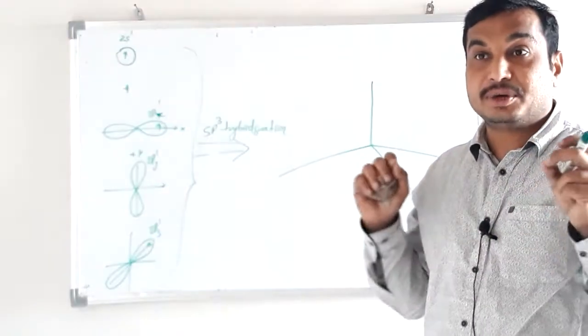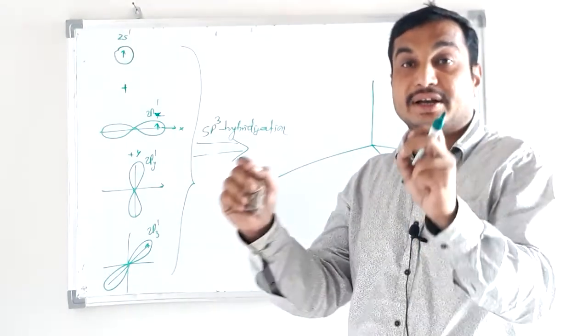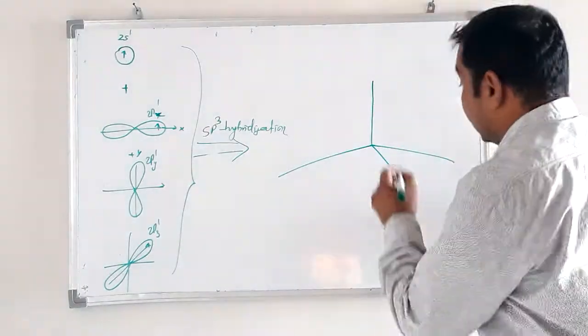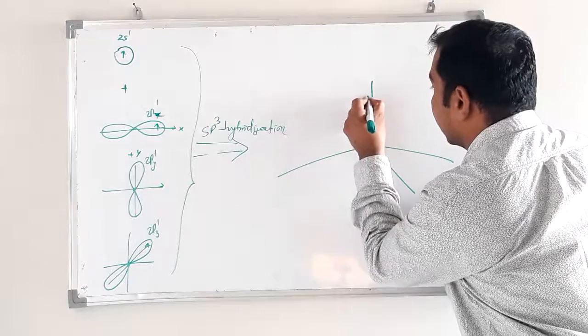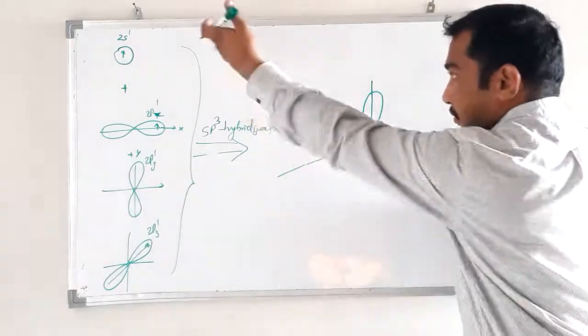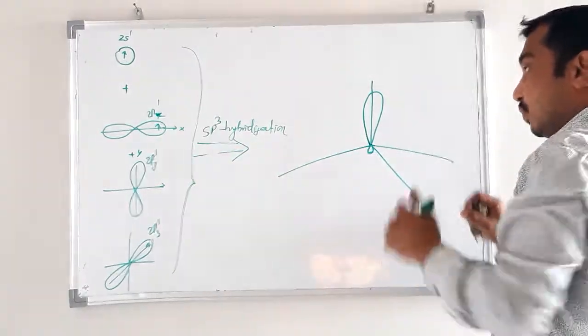Now these 4 orbitals are obtained, and in the case of sp3 hybridization, these 4 orbitals are directed toward the 4 corners of a regular tetrahedral geometry. Let us see how. This is the first orbital. We are mixing 4 orbitals, so we get 4 orbitals. Out of these 4, this is the first.